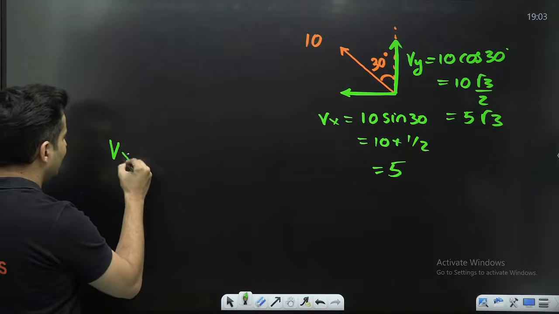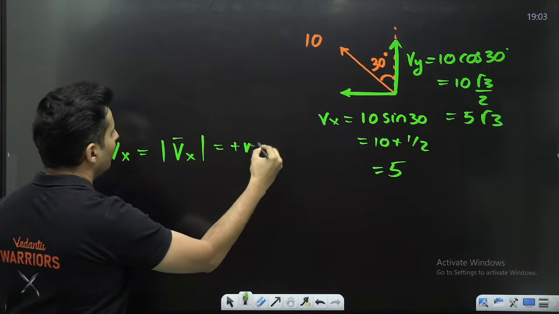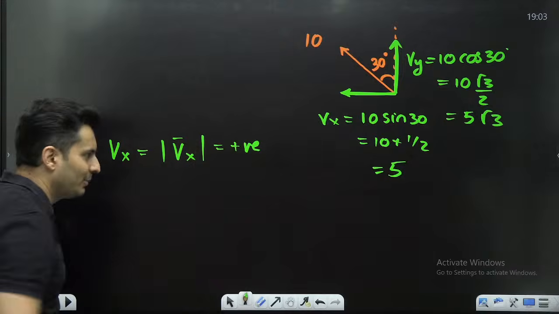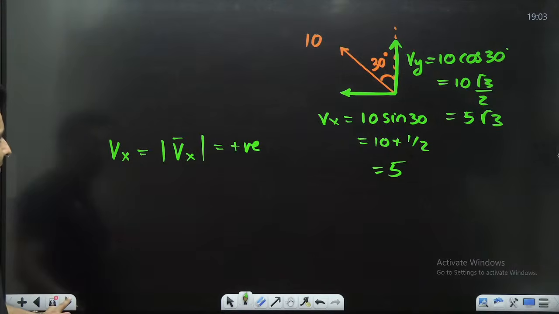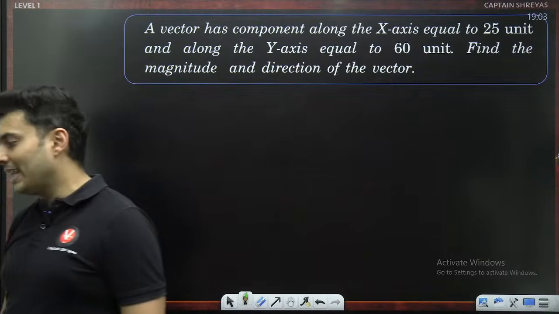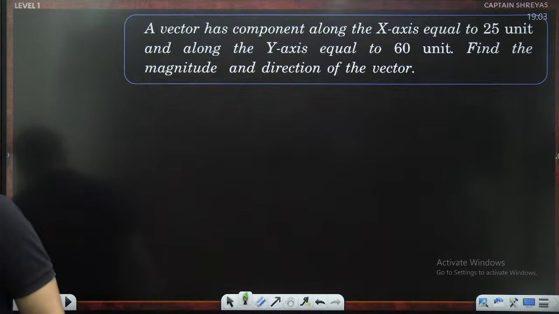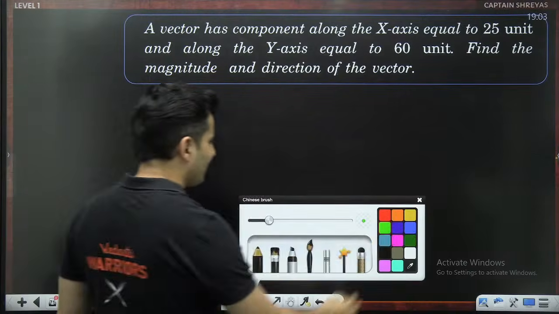So understand, Vx just means the modulus of Vx bar. So this will be positive. We are not talking about the signs. That signs will come later on when we put a bar over it with minus i cap, minus j cap, minus k cap, all those things. Okay, so let's draw this.